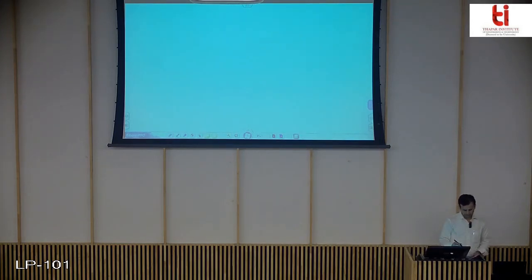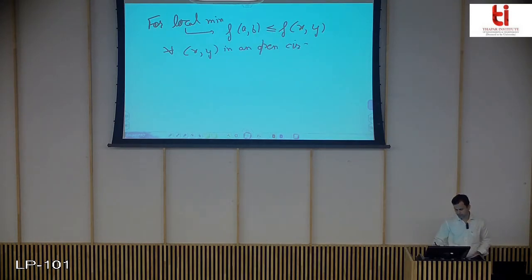Similarly, for local minima, I'm not writing it in detail, f(a,b) is less than or equal to f(x,y), again for all xy in an open circular disk centered at AB.